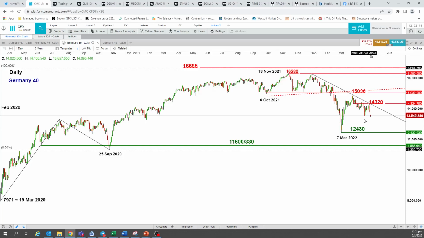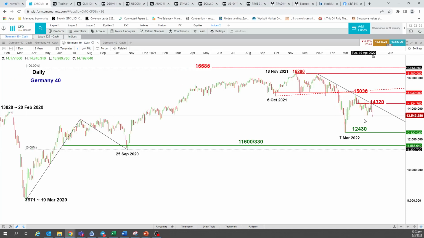So that indicates to us that on the medium term, price action is still favoring the bears more than the bulls. So that actually supports a further potential down move for this week.